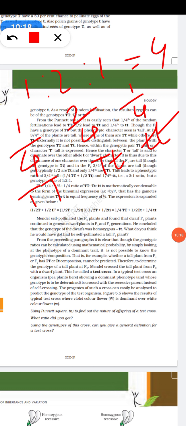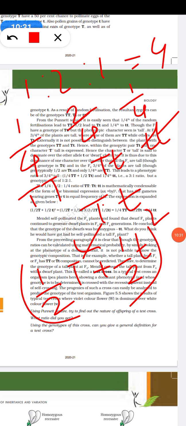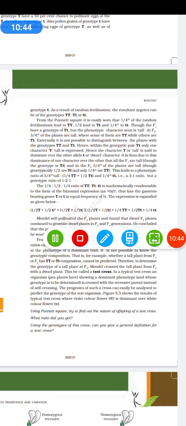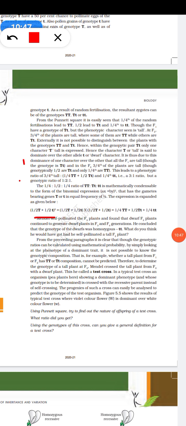If I have two characteristics, capital T and small t, I can say half of them will have capital T and half will have small t. That I can square up. So if I square it up, I will get it in this format: 1/2 capital T plus 1/2 small t, the whole squared.